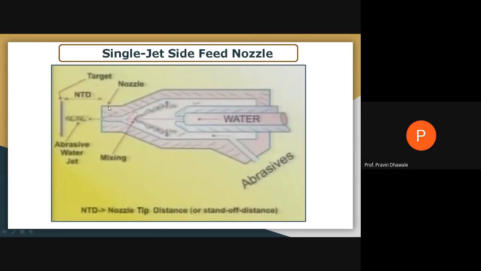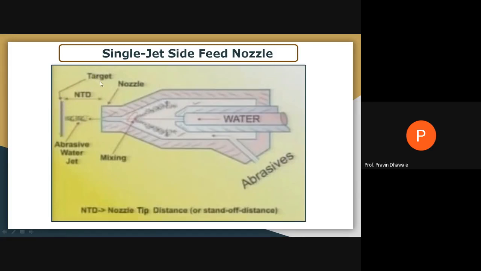This portion is the nozzle, which has a gradually reducing cross section area, the nozzle tube, right? So from the outlet of this nozzle tube, you are getting a single jet on one side, right? Water comes from one side, with a single jet side feed nozzle. At the outlet of this nozzle, you are getting this abrasive water jet, and it will be striking on a workpiece.